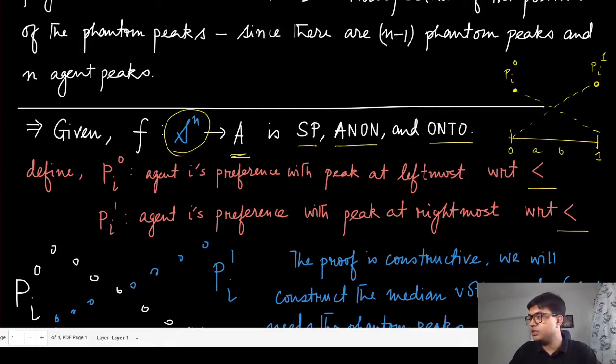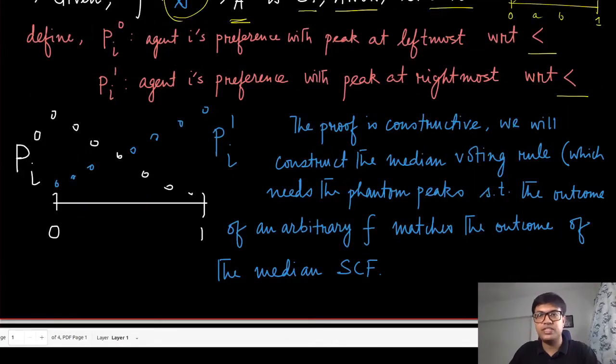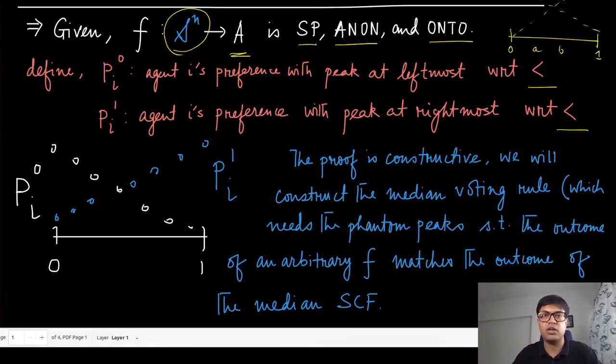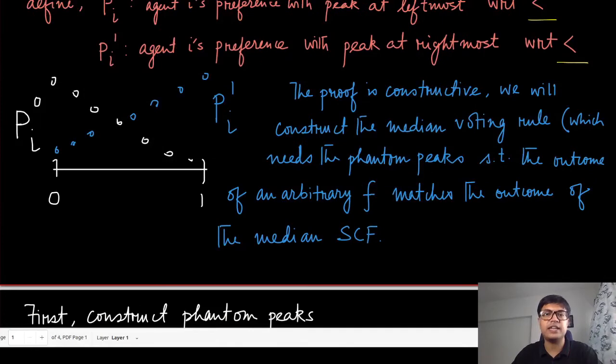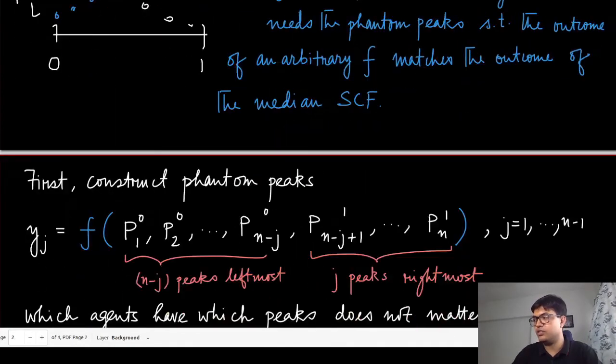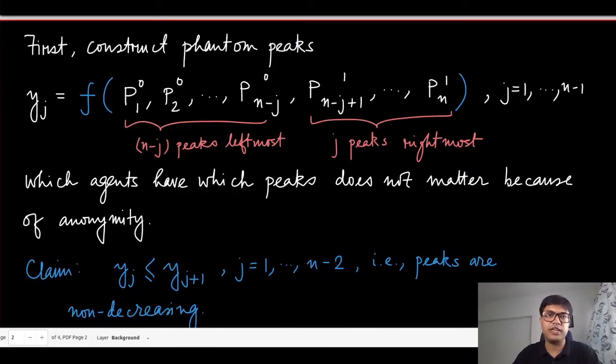Now the proof, as we said, is going to be constructive, and we are going to construct the median voting rule, which needs the phantom peaks to be designed such that the outcome of an arbitrary social choice function which satisfies these three properties, strategy proofness and anonymity and ontoness, matches the outcome of the median social choice function. Okay, so here is our construction of the phantom peaks.